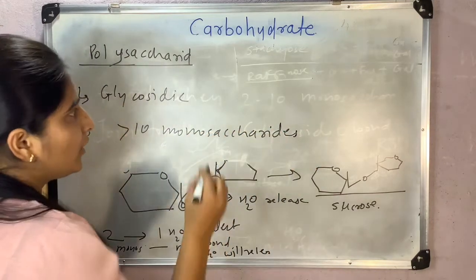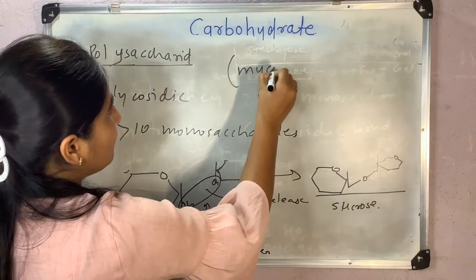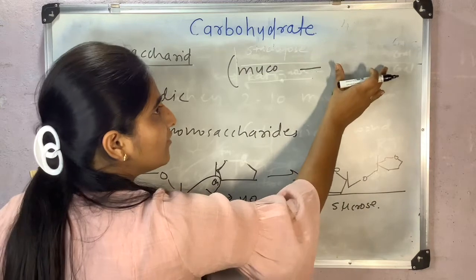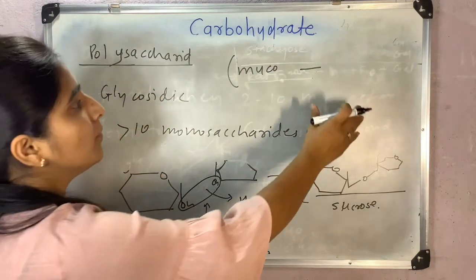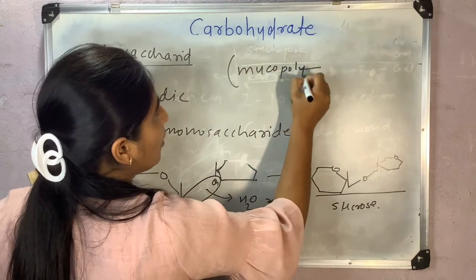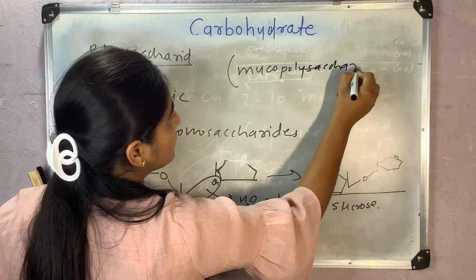As in the last video I told you about mucopolysaccharide, which is a polysaccharide that contains amino sugar monosaccharides.